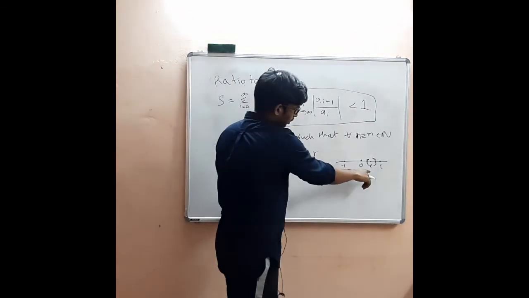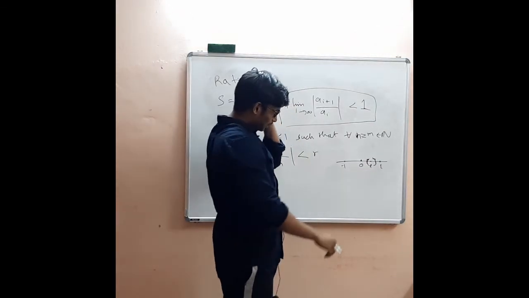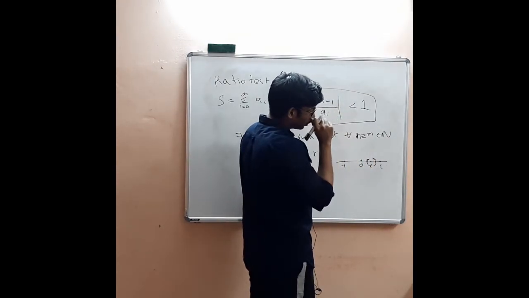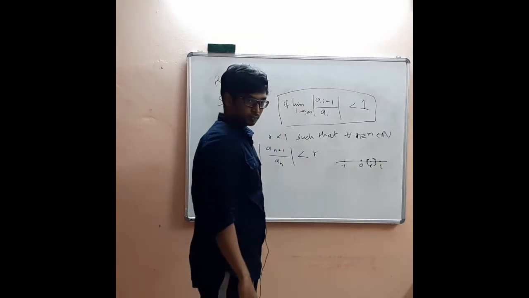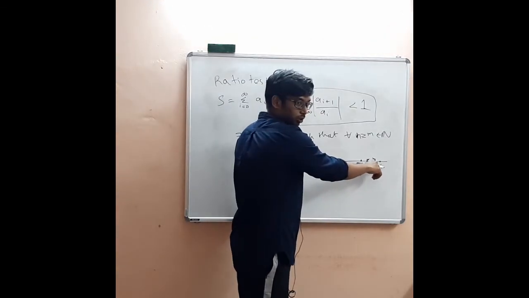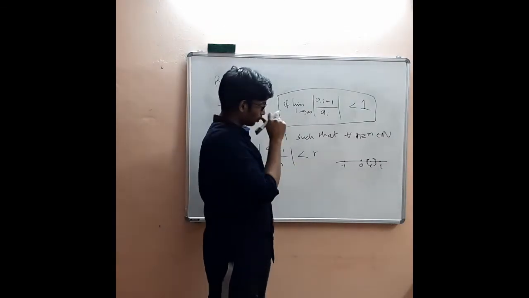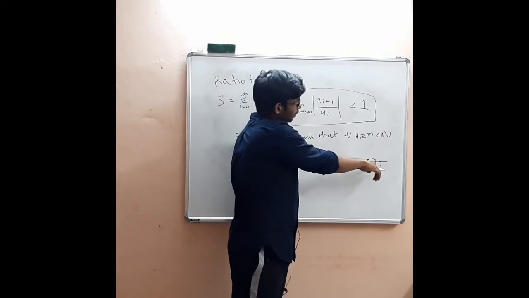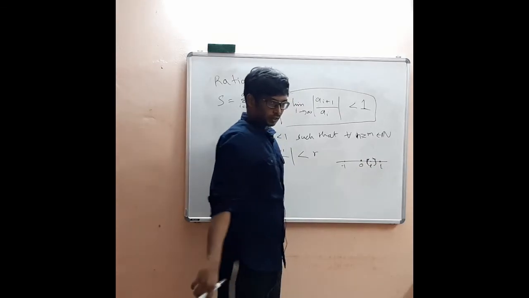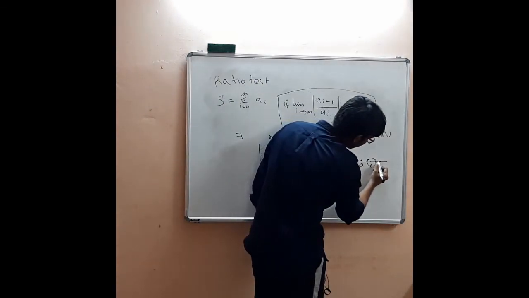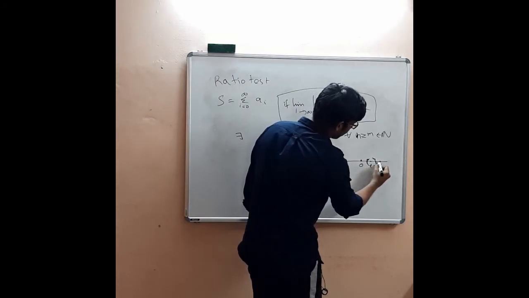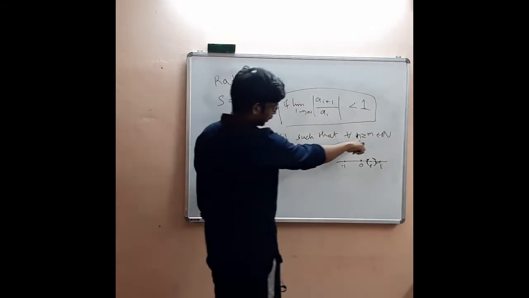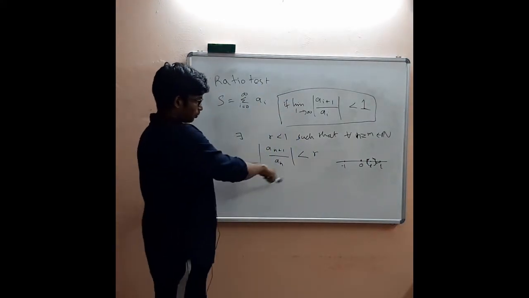If L exists somewhere here, you can choose a small enough epsilon such that L plus epsilon is less than 1, because this limit is less than 1. And r can be chosen from anywhere here. So if such a condition exists, you have this property.